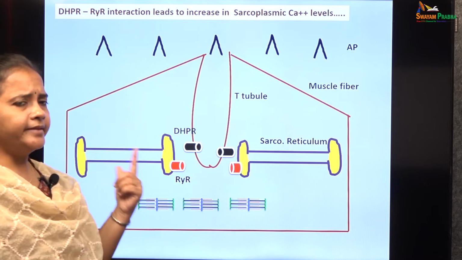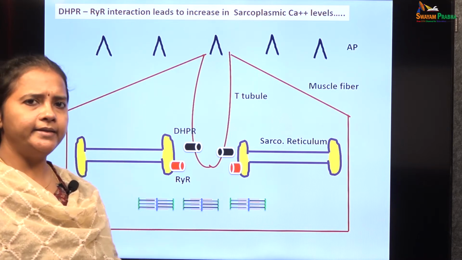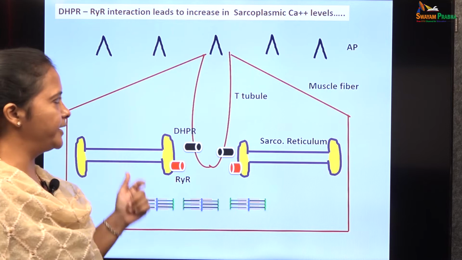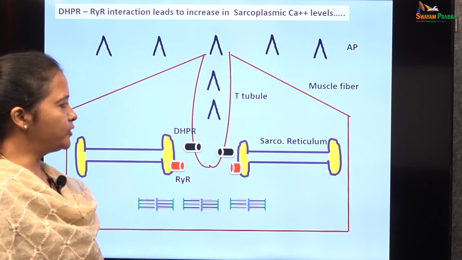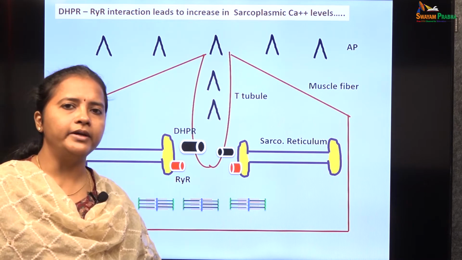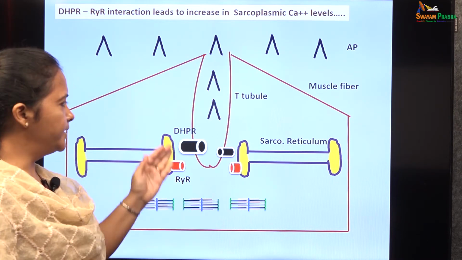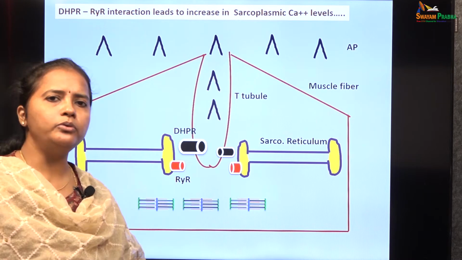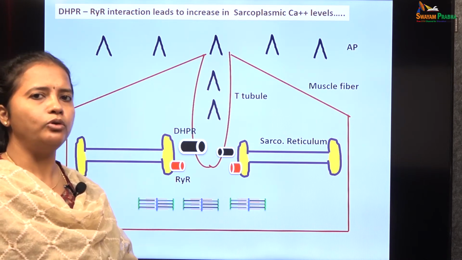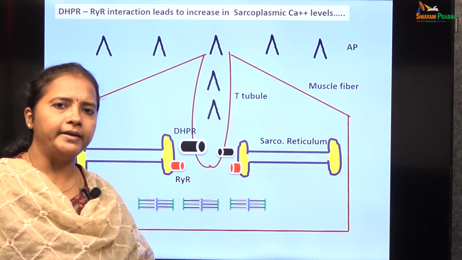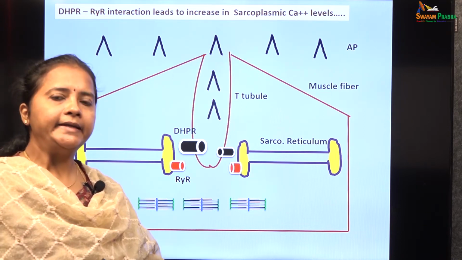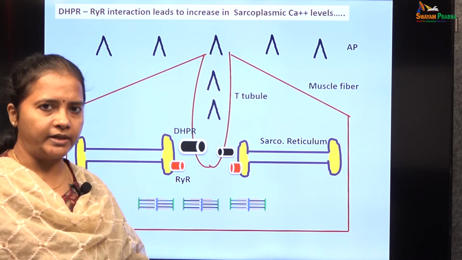Now, the action potential which is generated in the skeletal muscle fiber will pass down deep into the T tubules, and it causes activation of a receptor which is present in the membrane of the T tubule, which is called the dihydropyridine receptor, DHPR. This dihydropyridine receptor is actually an L type of voltage gated calcium channel.